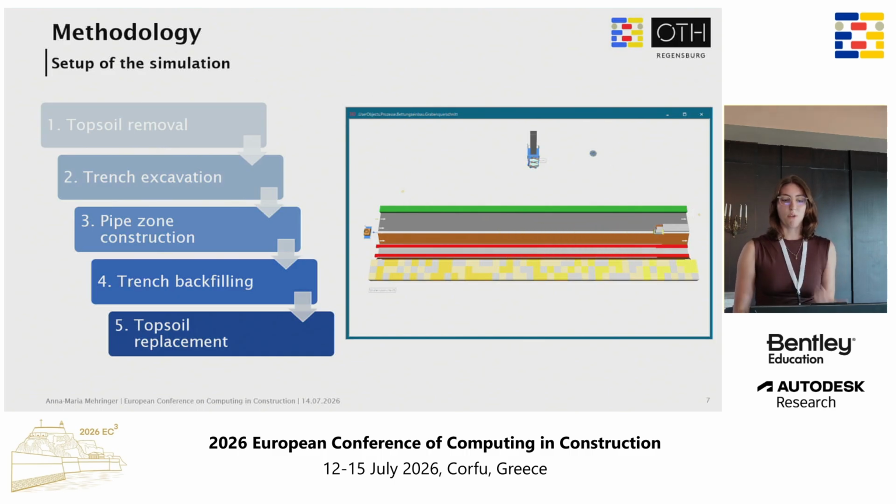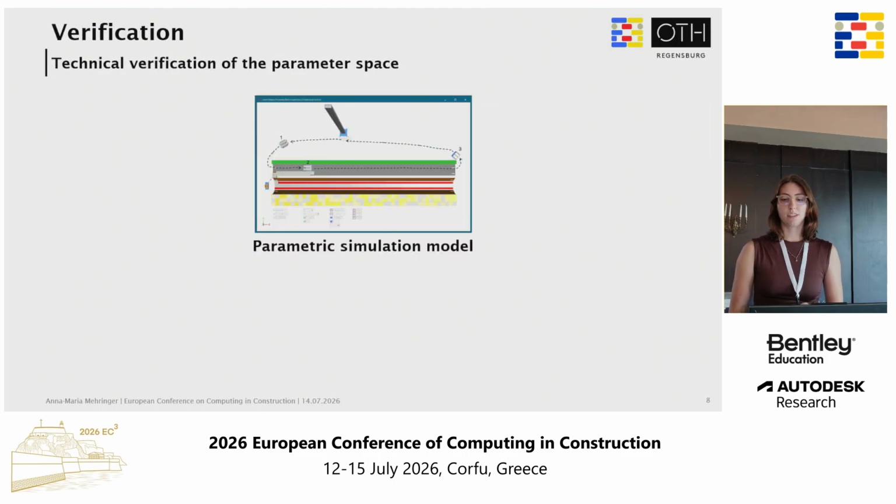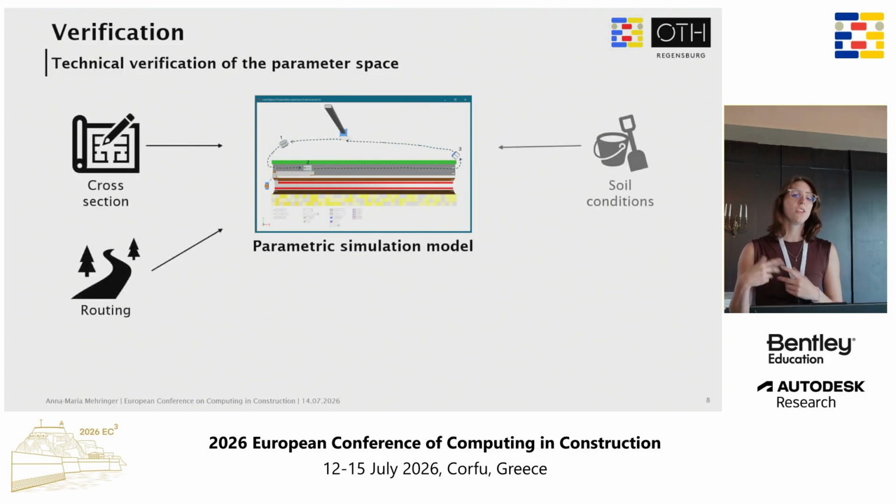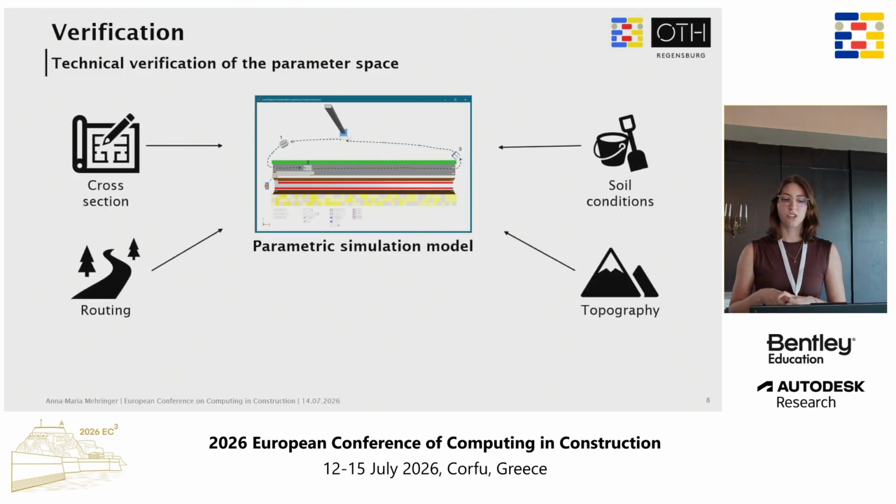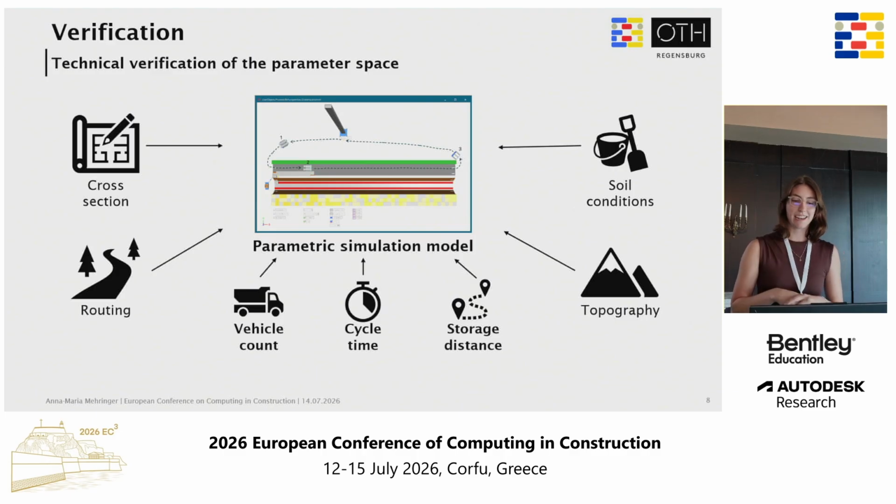So this is a parametric simulation, and the parameters which go into it, you have also heard from Mike before, are, for example, the cross-section, the routing, the soil conditions, as well as the topography. These are parameters we can't change, they are set simply by the construction site conditions. Parameters which we can change are, for example, the vehicle count, the cycle time, as well as the storage distance.